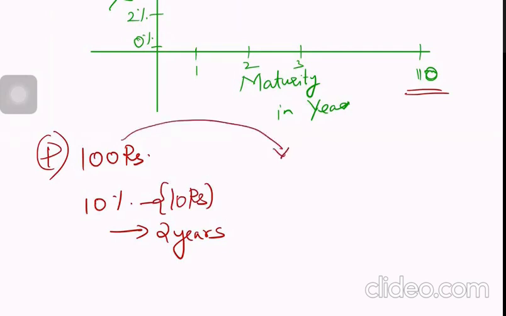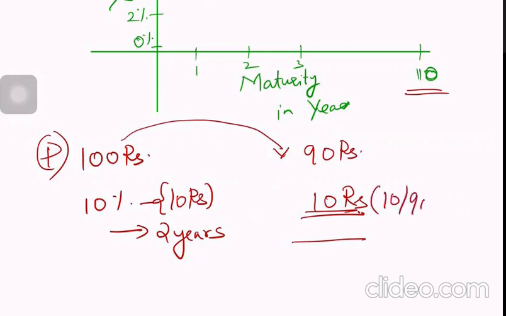Suppose this 100 rupee bond has been sold for 90 rupees. On this, the buyer is still going to get 10 rupees interest, and at the end he will get the complete 100 rupee principal in return. Now the interest he gets is 10 out of 90, whereas earlier it was 10 out of 100, which is 10%.